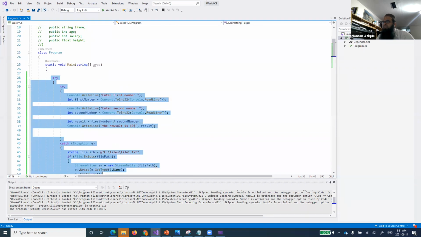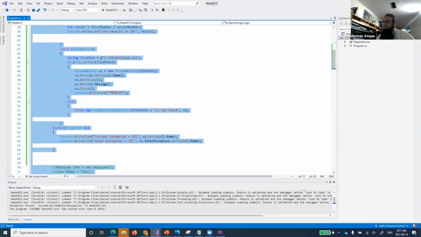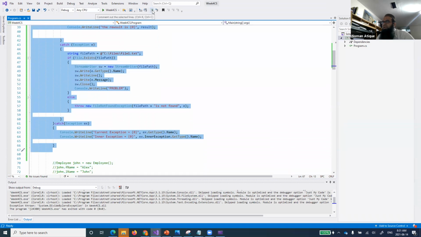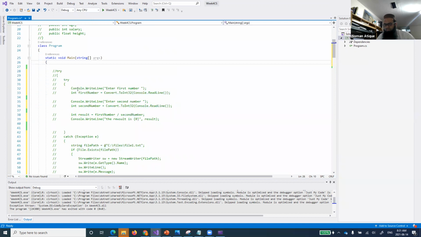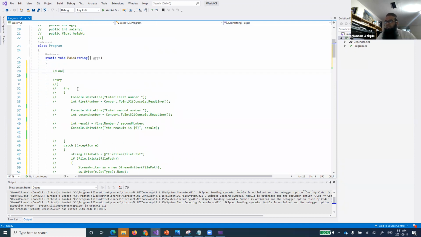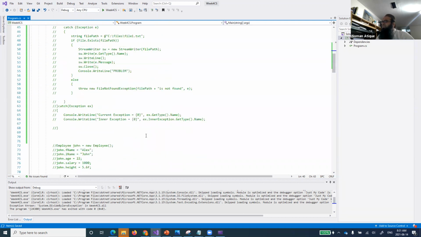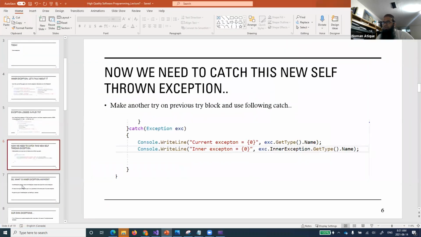I will just leave that in my code, and you can just run that, and I will make it a comment. And I will mark over here that the following is discussed as part of week 5, right? So that when you are looking at the code, you know that we discussed this one in week 5. So far, so good. Everyone understand the inner exception we are talking about? So whatever exception has reached over here, and now we are just talking about this one. So this was typically the inner exception concept, and of course we were doing that silly mistake over there.